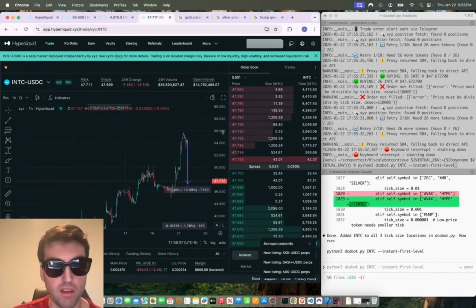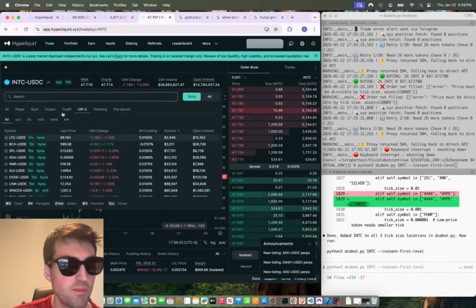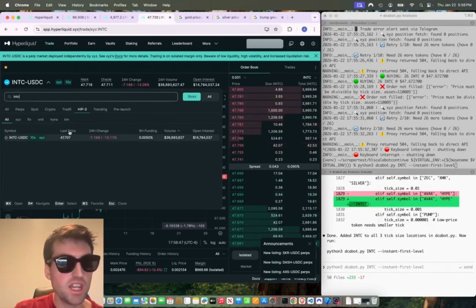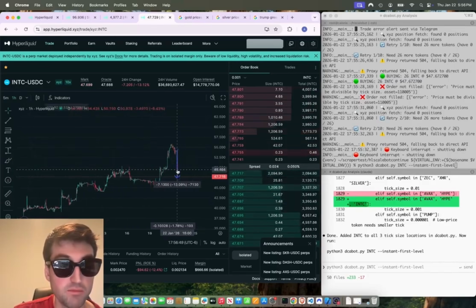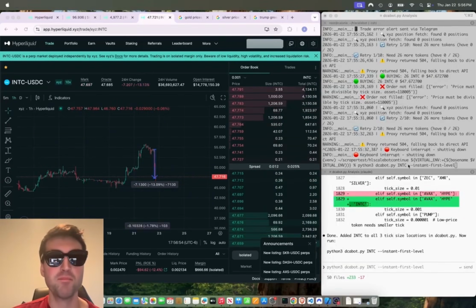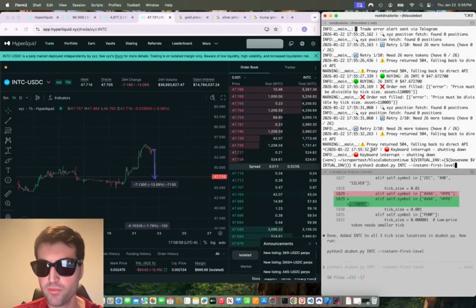Cool. So let's do a quick demo showcasing the bot, how it actually buys live on Hyperliquid here. I found this Intel ticker, INTC, which has a lot of volume, $36 million, and it's in this HIP-3 section of Hyperliquid. So look up INTC. You can see it here, and it's been down a lot. It went down 13% today, which is kind of wild for a massive stock, but it's kind of like our altcoins. And so let's just try buying it.